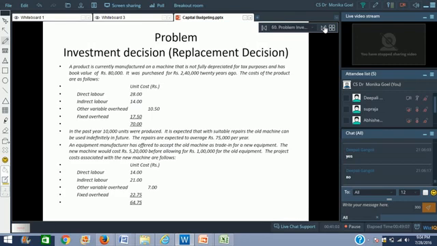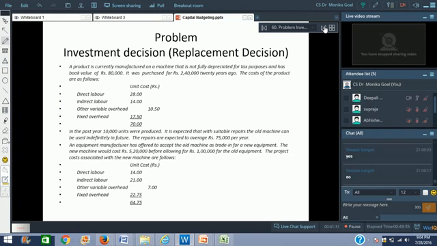Perfect. So then we go to the next question. Here we have been given a replacement decision, a problem relating to replacement decision. It is saying that a product is currently manufactured on a machine that is not... Whatever we had discussed so far, in the case of computers, we were talking about new computers being brought in. In the case of the last decision, we were talking about new machinery.